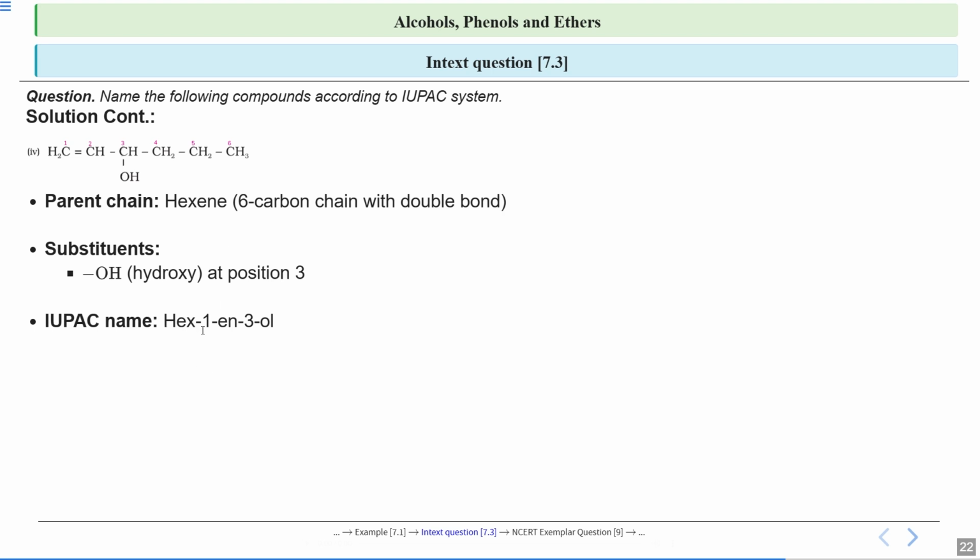So hex-1-ene, 1 because at carbon 1 this double bond is there. So this is telling you the position of the double bond. Hex-1-ene-3-ol. 3, because the carbon to which your OH is attached is on third number. This is an example of an alkene, so it will be ene. Okay, so this will be your IUPAC name.